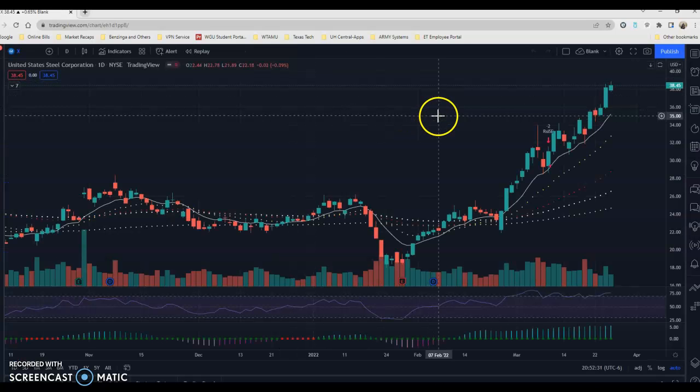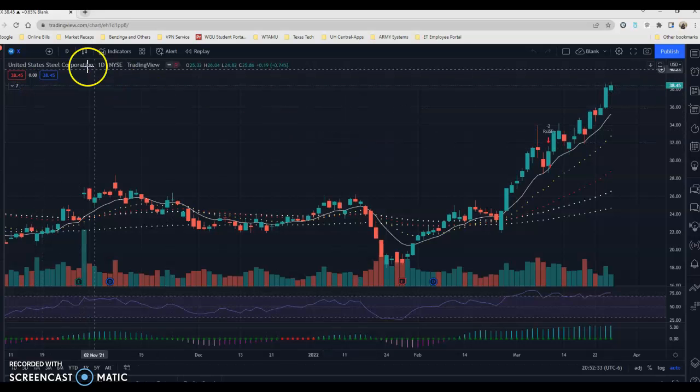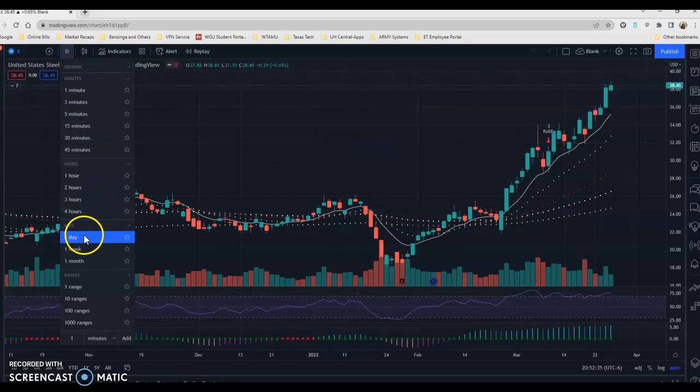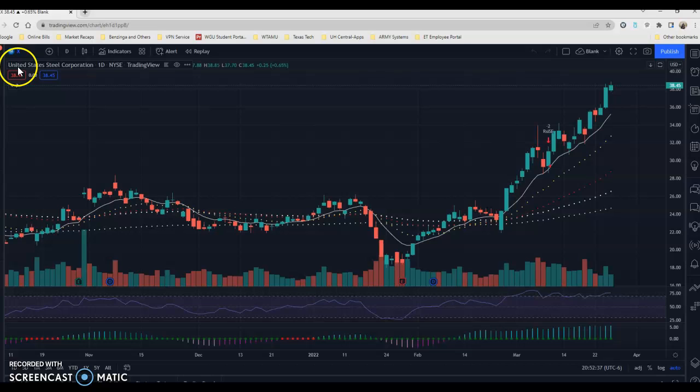What we're looking at right now is the charting. We look at the daily time frame of the ticker of the company named United States Steel Corporation, traded on the New York Stock Exchange, on TradingView. Now the data is fed 24 hours a day, live.